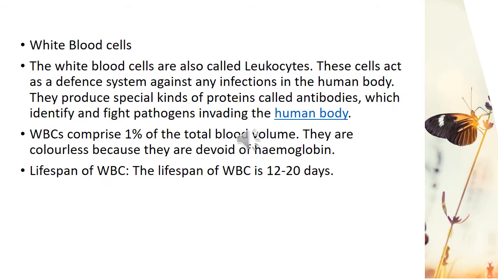The second type of cell present in the blood is the white blood cells, WBCs, which are also called leukocytes. These cells act as a defense system against any infection in the human body. They produce special kinds of proteins called antibodies, which identify and fight pathogens invading the human body. They are generally bigger than red blood cells and lesser in number. They are of various shapes and generally help in destroying foreign material.